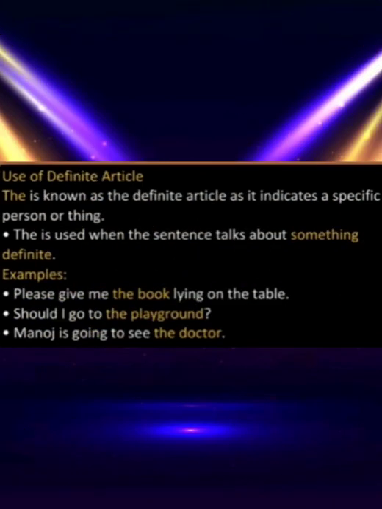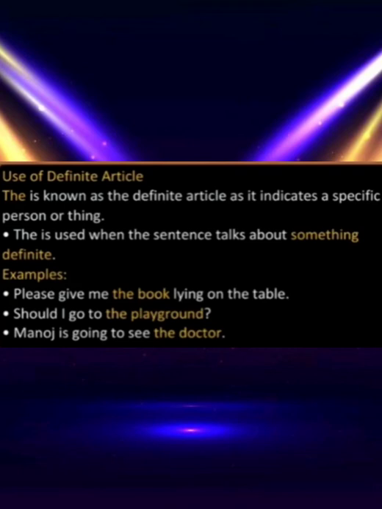As in the name, it is defined. So, the is known as the definite article, as it indicates a specific, that is particular, person or thing. The is used when the sentence talks about something definite, that is particular.